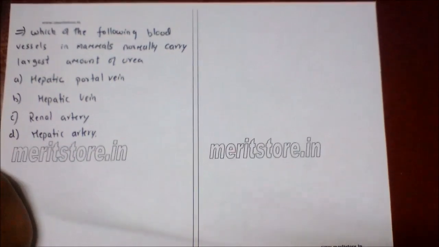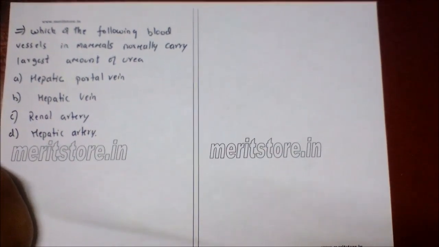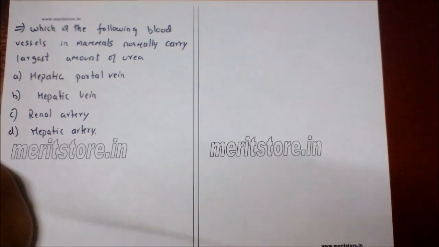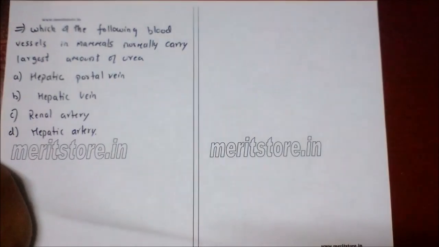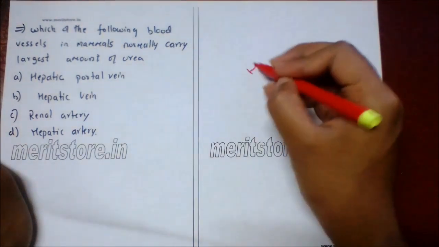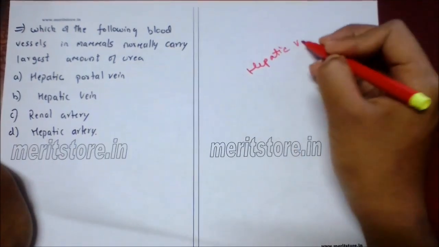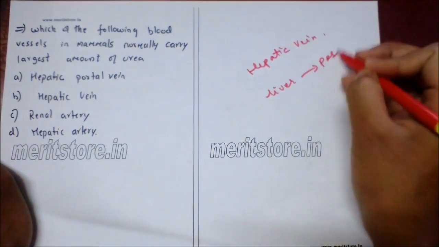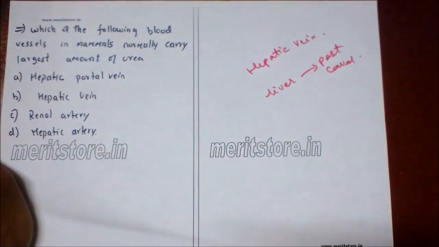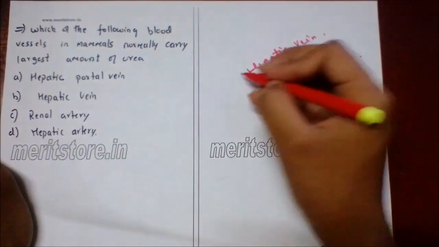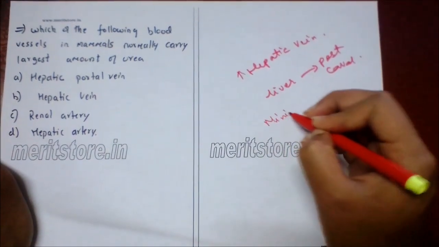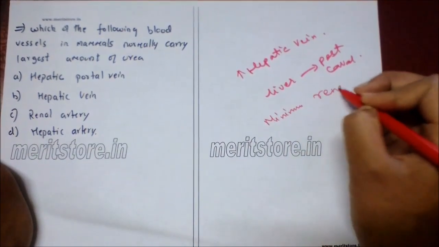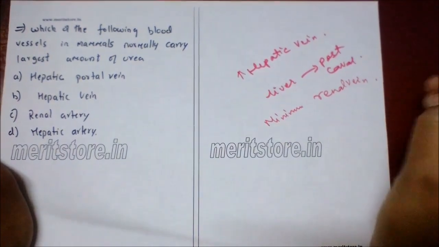Which of the following blood vessels in mammals normally carries a large amount of urea? A. Hepatic portal vein, B. Hepatic vein, C. renal artery, D. hepatic artery. So the hepatic vein drains blood from liver into the post cava. So the urea is maximum in hepatic vein and it is minimum in renal vein. So option B is the correct answer.